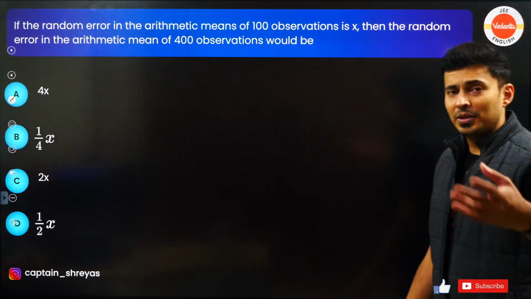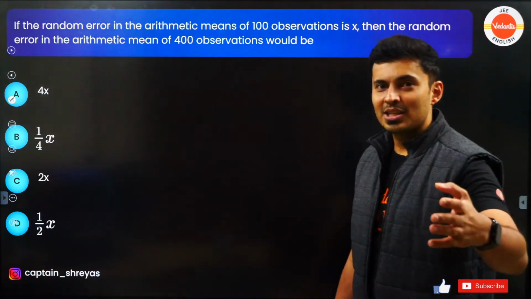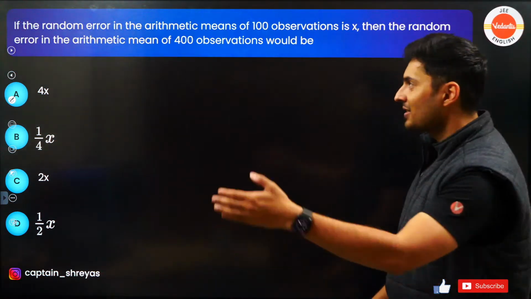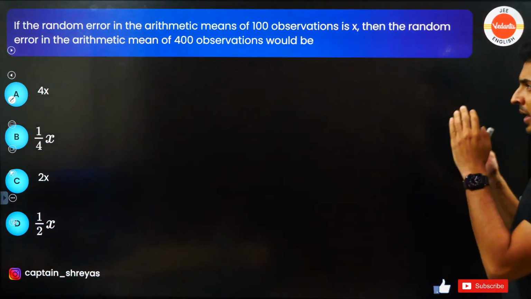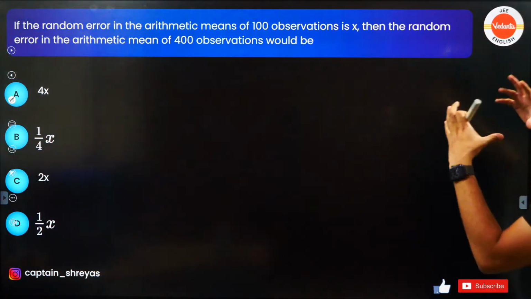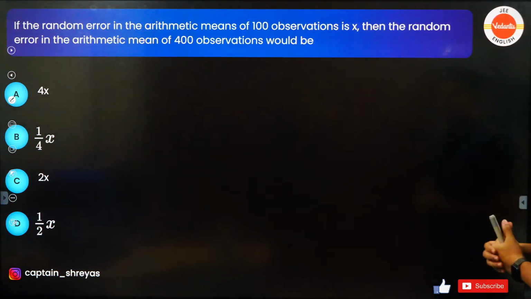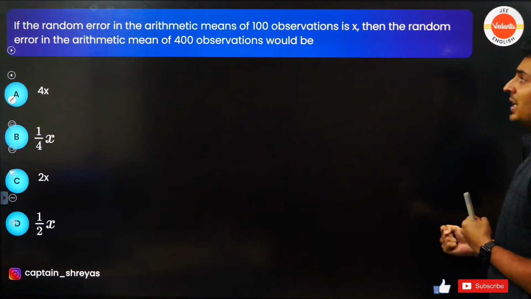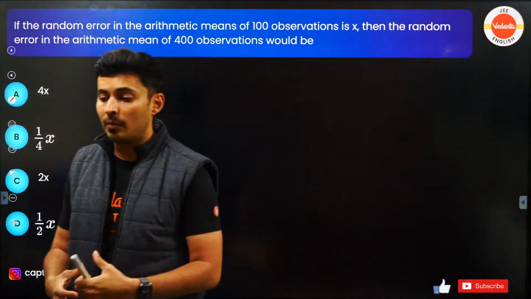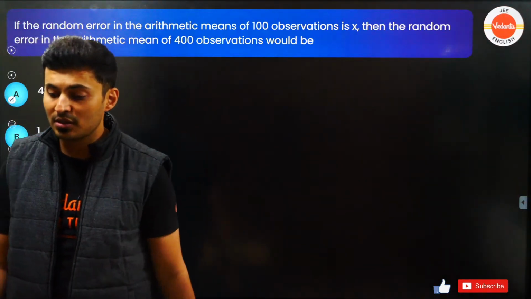A lot of questions are done on dimensions, units, conversion, dimensional analysis, and so many things. Going on to errors now. If the random error in the mean of 100 observations is found out to be X, then the random error in the measurement of 400 observations will be how much?